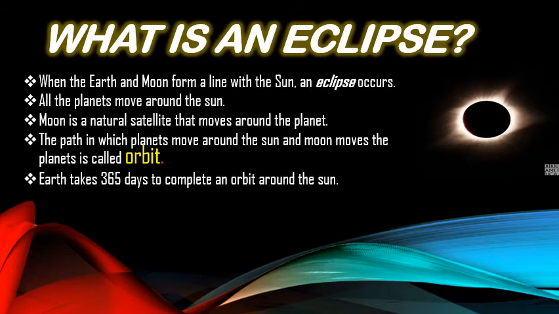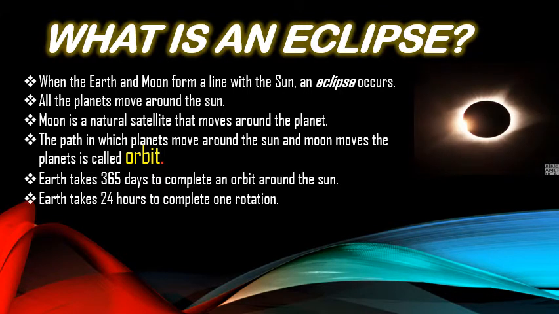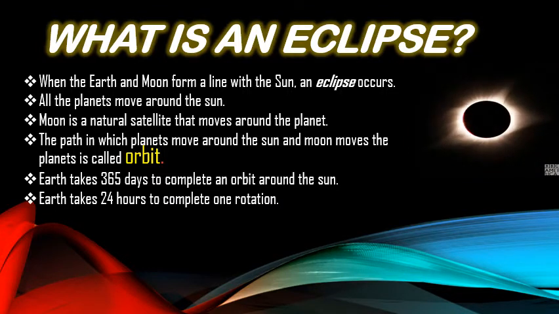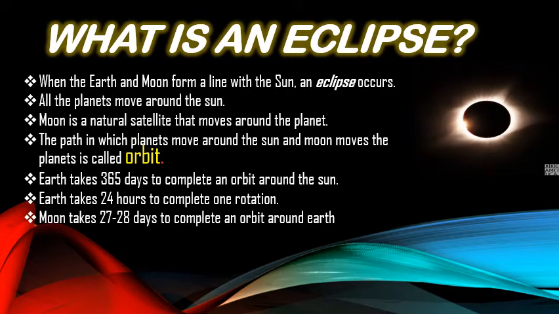Earth takes 365 days to complete an orbit around the Sun. Earth takes 24 hours to complete one rotation, and Moon takes 27 to 28 days to complete an orbit around the Earth.